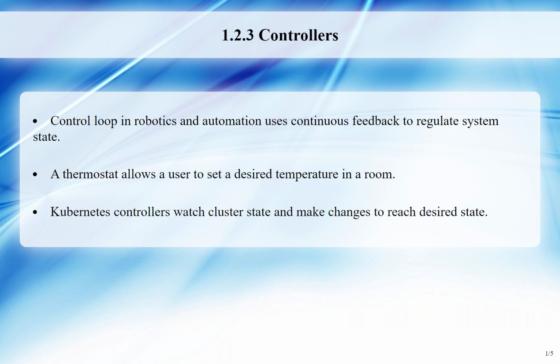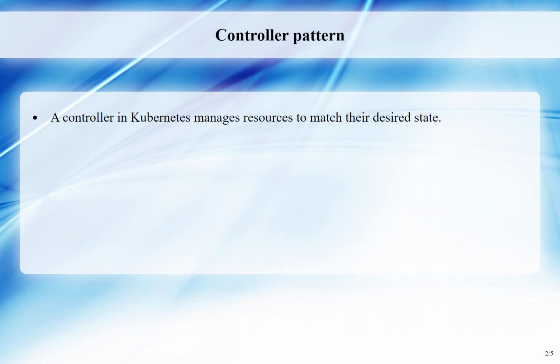Controllers in Kubernetes operate similarly by watching the cluster state and making changes to move it closer to the desired state. Controller pattern. A controller in Kubernetes tracks at least one resource type, such as a job. The controller ensures that the current state of the resource moves closer to the desired state specified in the resource's spec field.